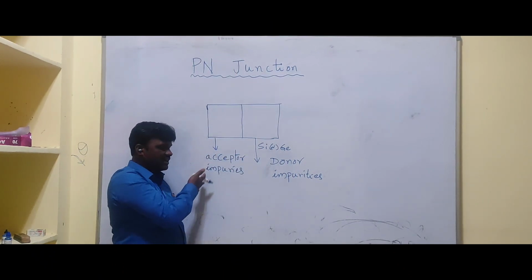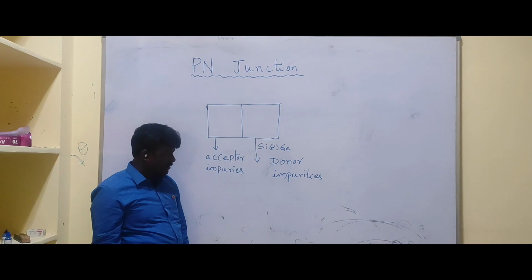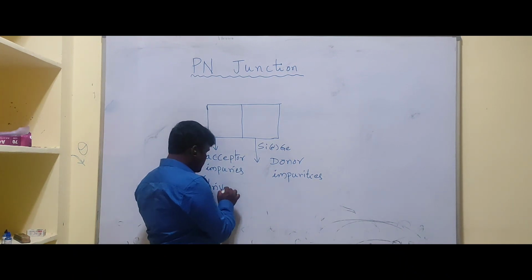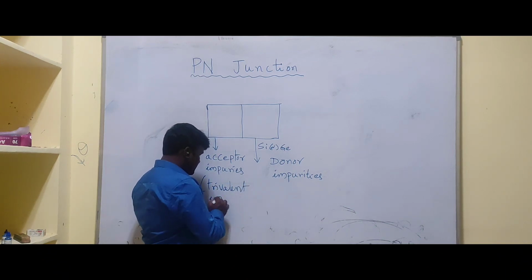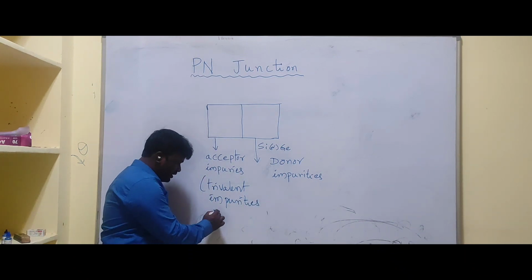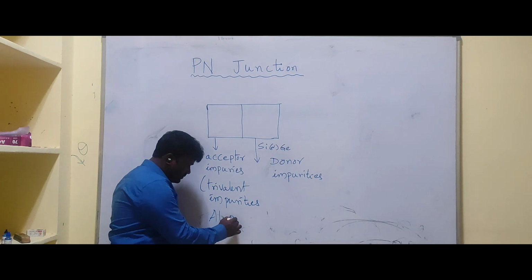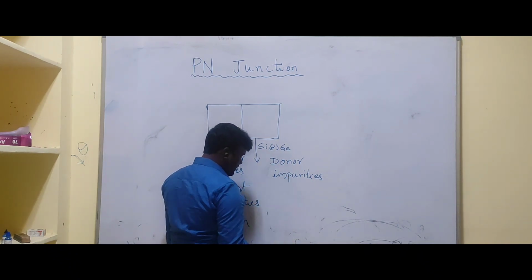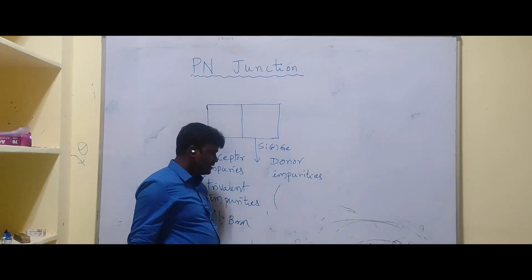That's why these are called acceptor impurities. Basically, these are also called trivalent impurities, like aluminum, boron, etc.